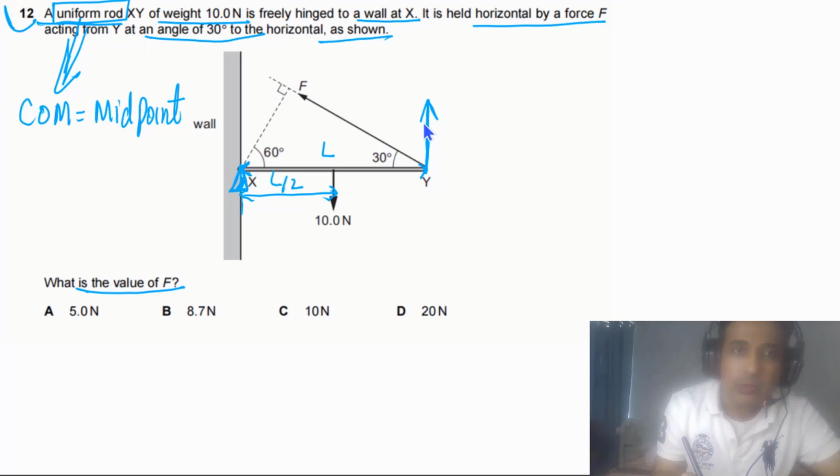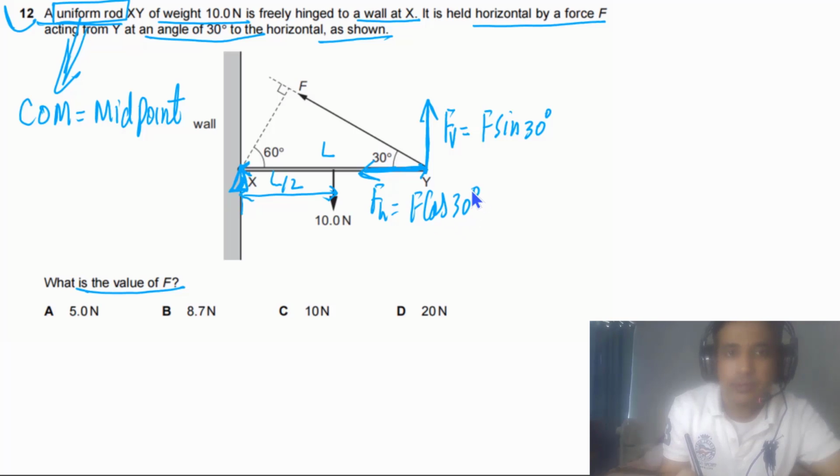First of all, we can resolve into the vertical component. Let's say this is FV. This one has to be equal to F times sine of this angle, so we have 30 degrees. This force also has one horizontal component. So for the horizontal component, we can say FH. This has to be equal to F cosine of 30 degrees.